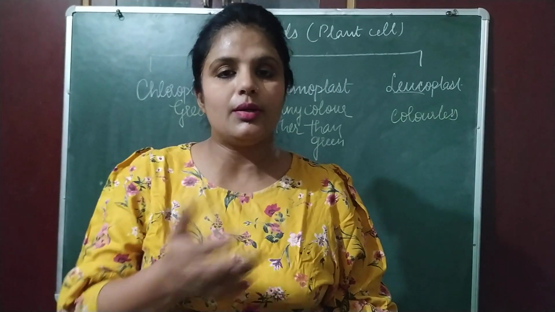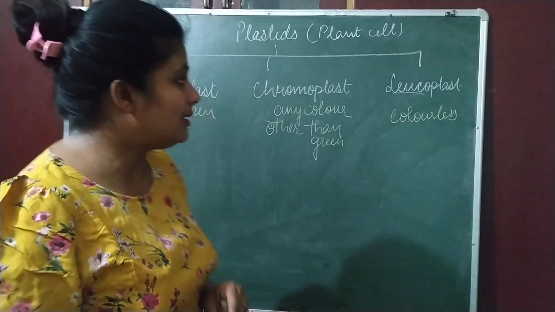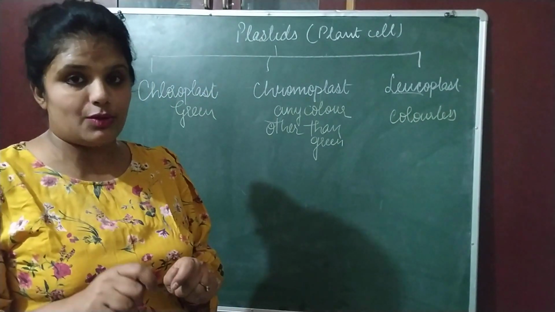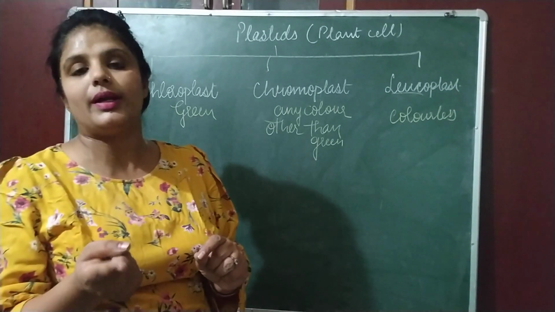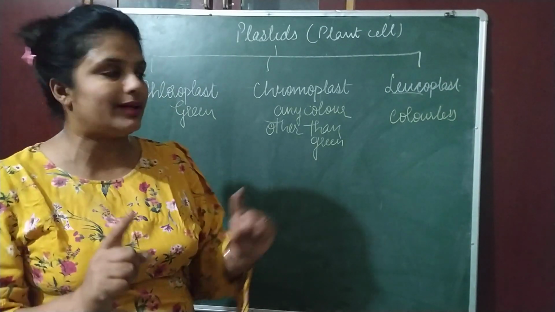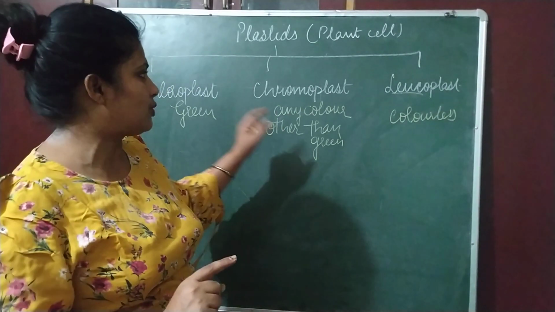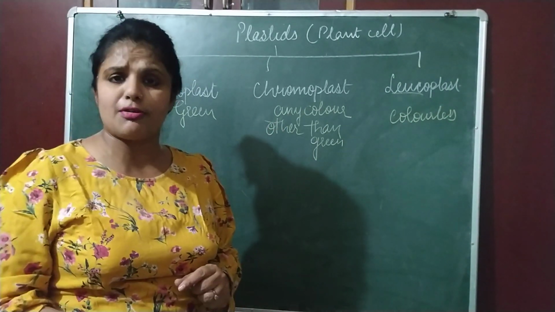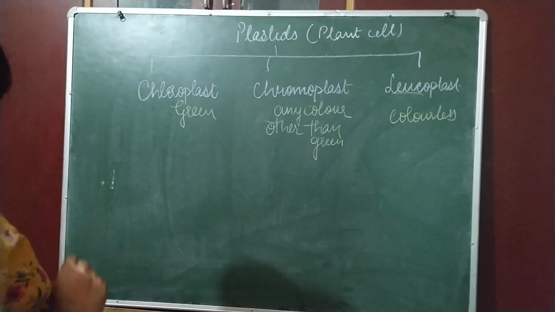Leucoplast का अपना कोई color नहीं होता, बाकी chloroplast और chromoplast की वजह से उस particular fruit or vegetable में color होगा. And when tomato converts into red color, it has chromoplast. When chili converts into red color, it has a chromoplast. Similarly, in case of apple. So this is the way how they change the color.